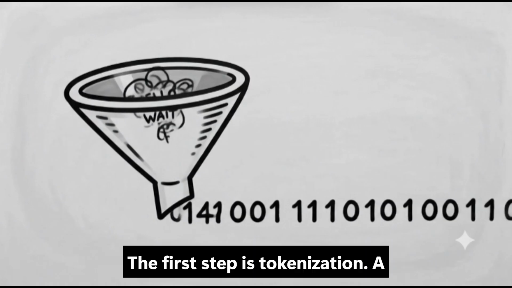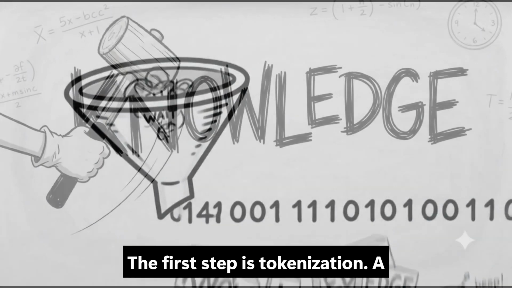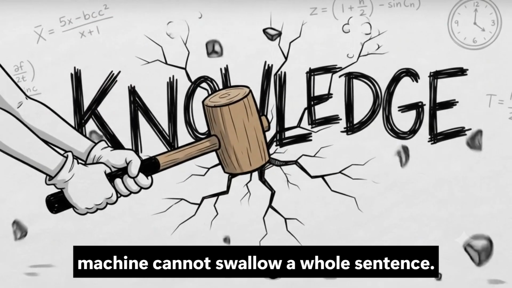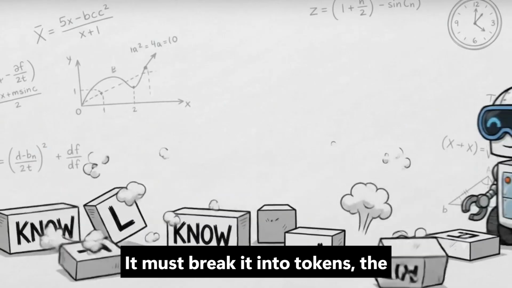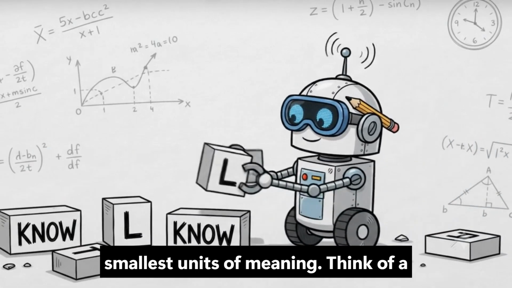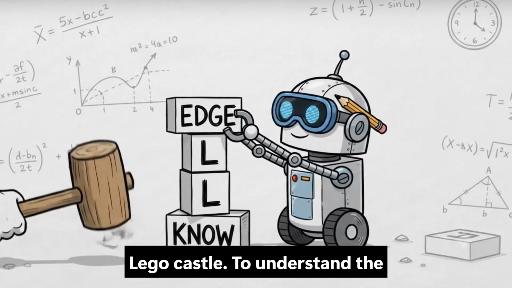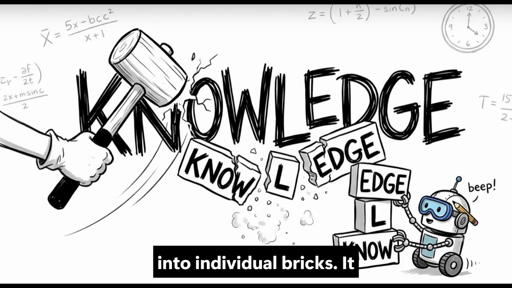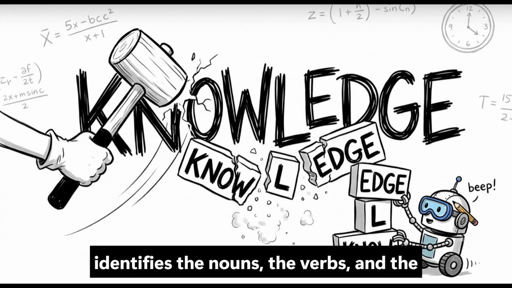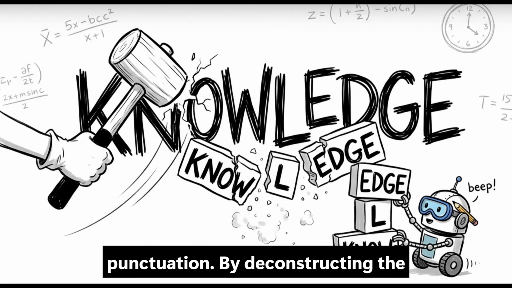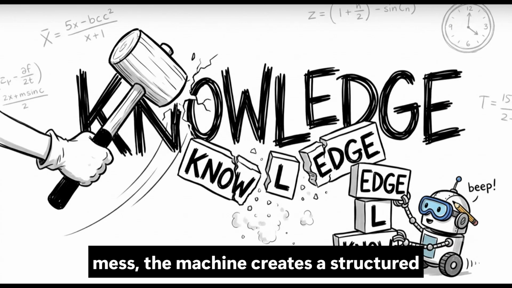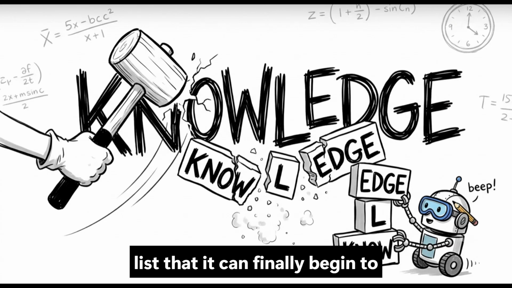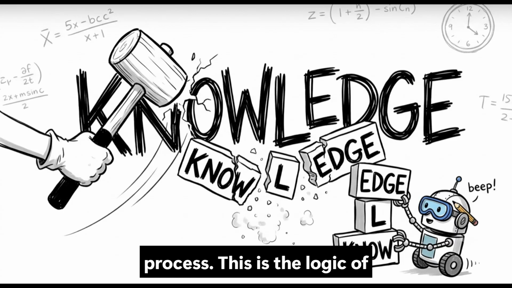The first step is tokenization. A machine cannot swallow a whole sentence. It must break it into tokens, the smallest units of meaning. Think of a Lego castle. To understand the structure, the machine breaks it down into individual bricks. It identifies the nouns, the verbs, and the punctuation. By deconstructing the mess, the machine creates a structured list that it can finally begin to process. This is the logic of granularity.